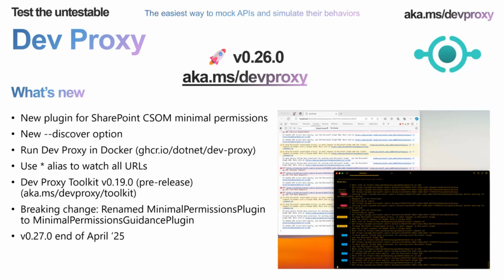Another ease of use change. So now if you want to watch every URL, you can just put a star in. You don't have to put HTTPS in front of that. So it's just a little bit easier. And along with this release, we've also released a new version of the dev proxy toolkit, which has snippets and improvements for working with our configuration files as well. We have a new version coming at the end of April. That'll be 0.27. And back to you, Hugo.